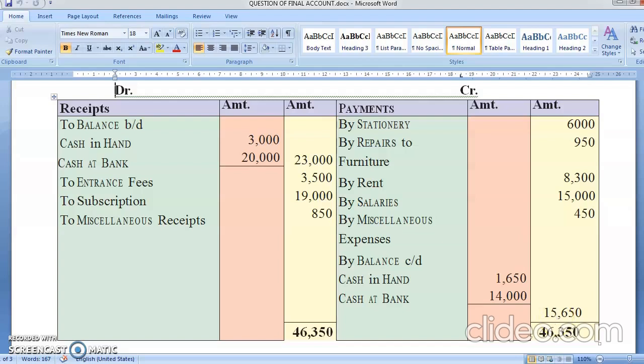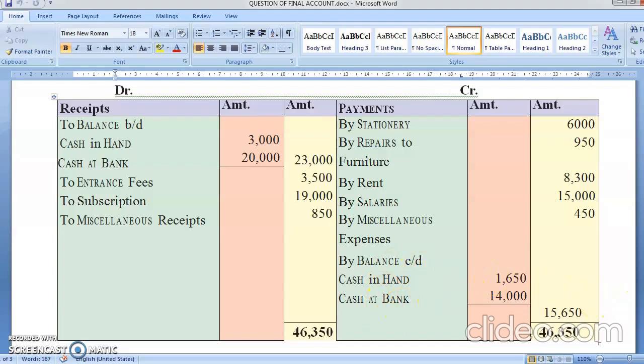Entrance fee, subscription fee, miscellaneous. Right now I'm finding all three to be revenue. Stationery is revenue, repair to furniture is revenue, rent is revenue, salary is revenue. By miscellaneous expenditure 450 is again revenue. By cash in hand and cash at bank, both will go in the balance sheet.